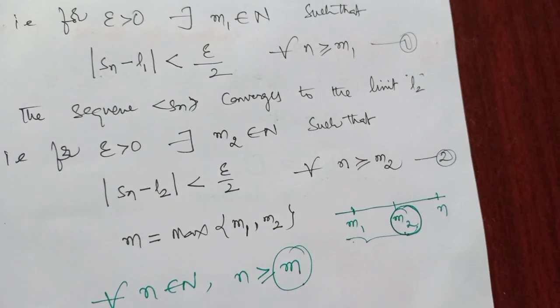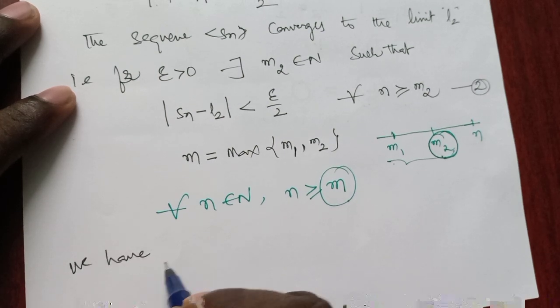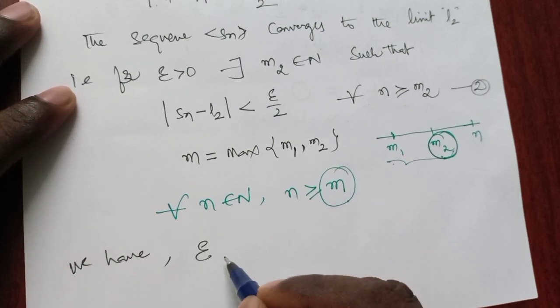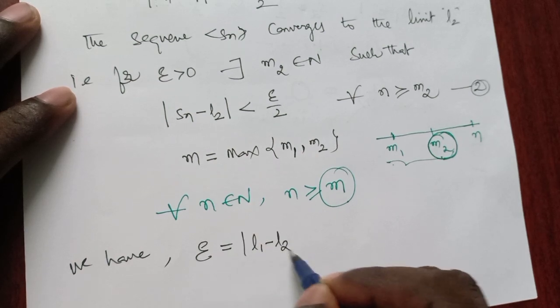So now we have epsilon, which is modulus of L1 minus L2.